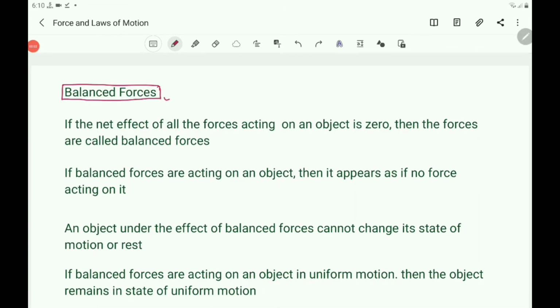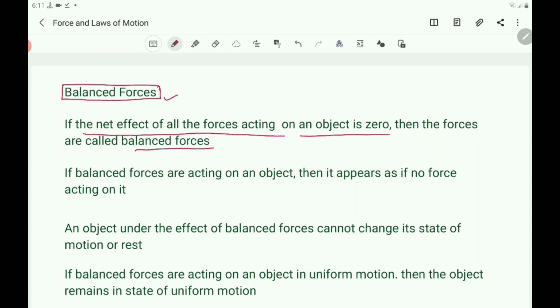Then you write balanced forces. What are balanced forces? If the net effect of all the forces acting on an object is 0, then the forces are called balanced forces.